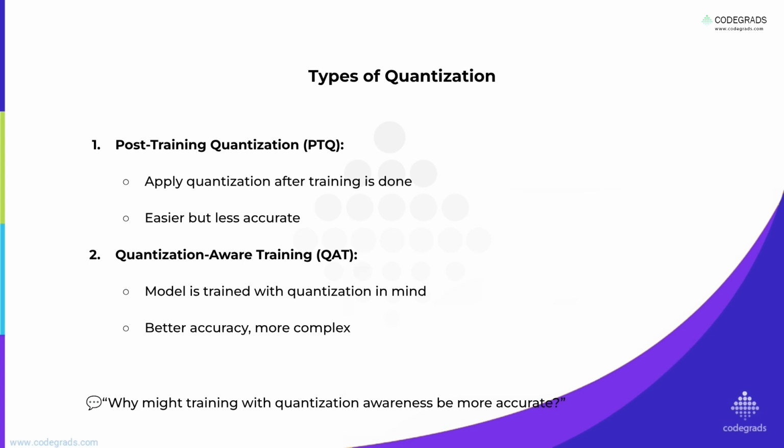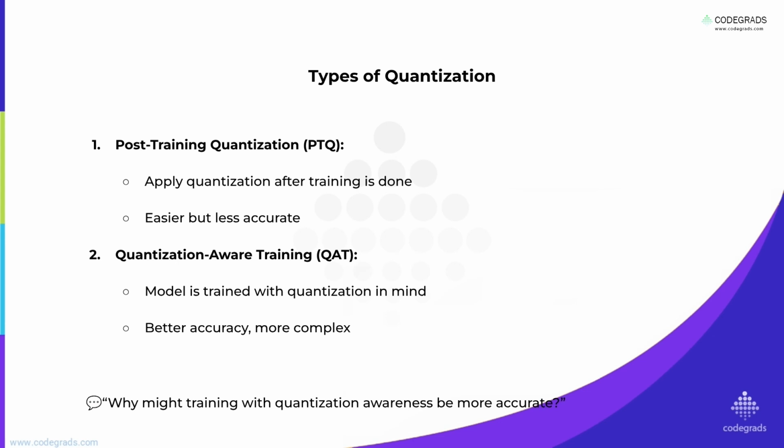Second, quantization aware training. Here, the model learns during training that it will eventually be quantized. It is like baking the cake knowing it needs to fit into a slightly smaller box, so you adjust the recipe as you go. This usually results in better accuracy for the quantized model, but it is a more complex training process. The model essentially learns to be robust to the lower precision from the start.